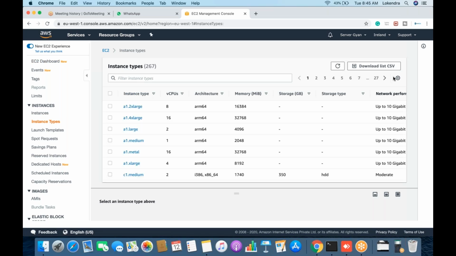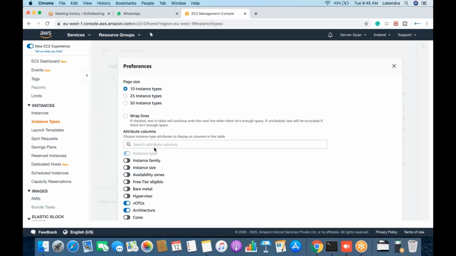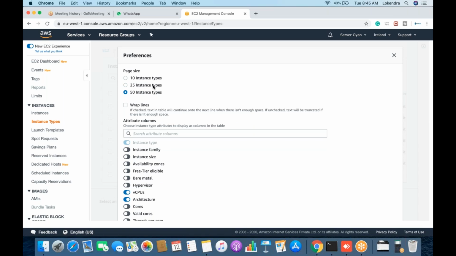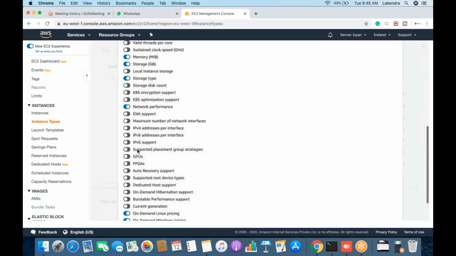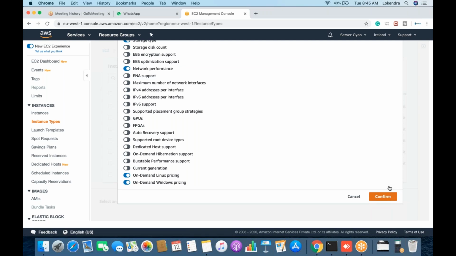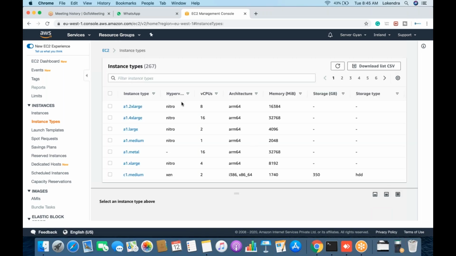And moreover, if you need some additional features on this dashboard, first of all, you can select from the drop down list how many details per page you want to see, what the instance family, instance size, availability, free tier available, bare metal, hypervisor. So everything you can pick from here. Fine. So once you confirm it, obviously there will be one additional detail like hypervisor.